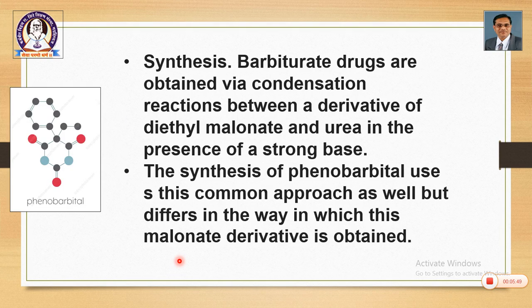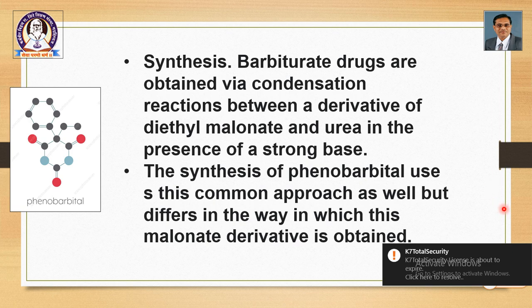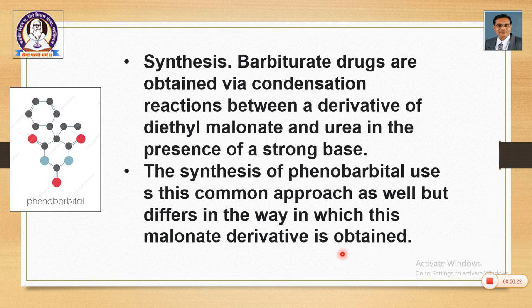anti-seizure medication. Synthesis. Barbiturate drugs are obtained via condensation between a derivative of diethylmalonate, which is an important synthetic source, and urea in the presence of a strong base. The synthesis of phenobarbital uses this common approach as well, but differs in the way in which the malonate derivative is obtained. So, different approaches and protocols are there, but they differ in the method of getting the diethylmalonate by different routes.